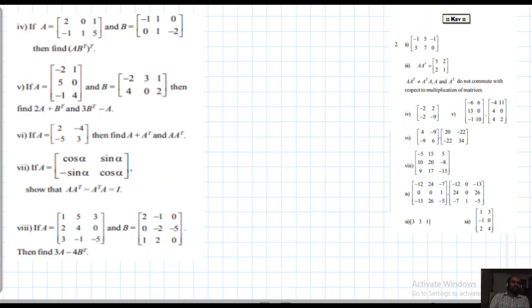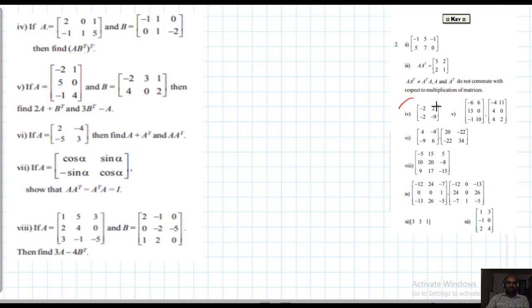Okay students, next, this side answers are given. This side, problems. Fourth problem: A given, B given, find (A into B) whole transpose, (A into B transpose) whole transpose. That is not a big problem. I think you can complete it, just multiplications. Matrix A should be multiplied with B transpose. After that, you need to again find its transpose. Your answer should be this.